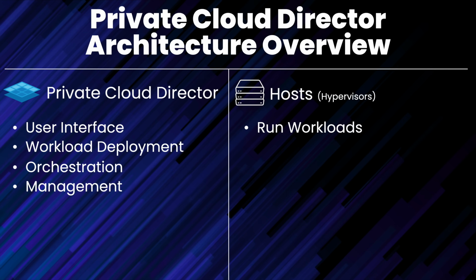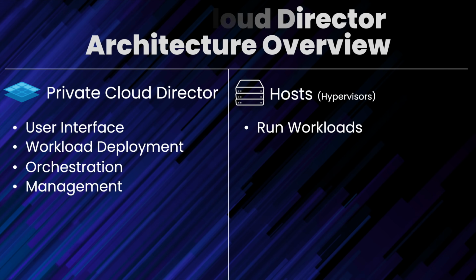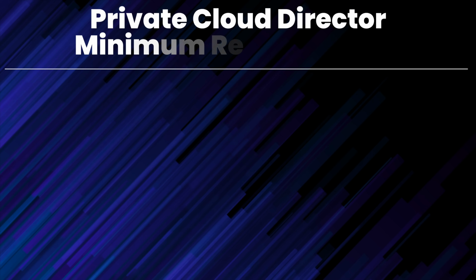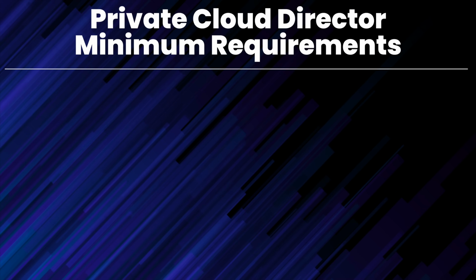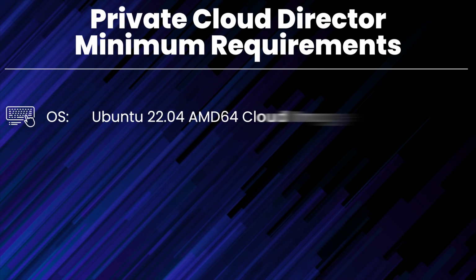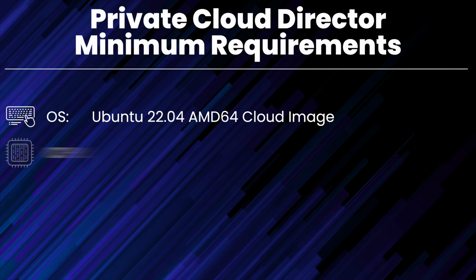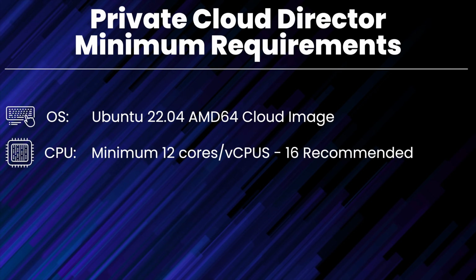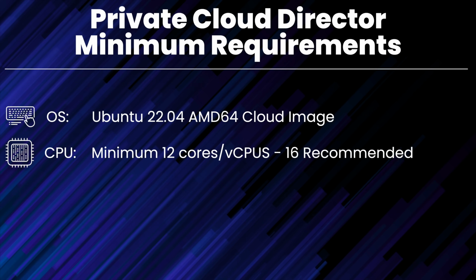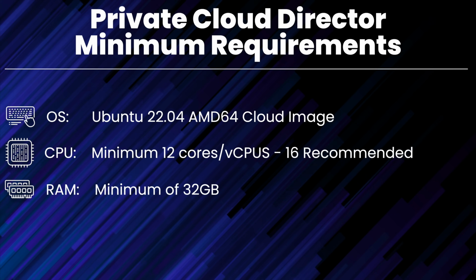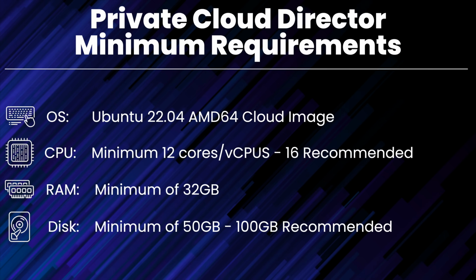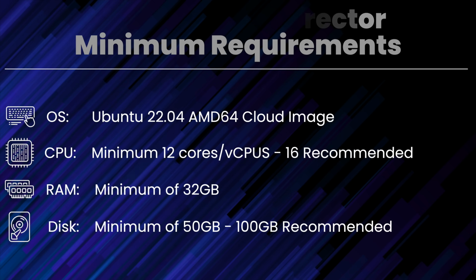Any number of these components can be physical or virtual, and how you choose to deploy them depends on your hardware and objectives. Let's get the minimum requirements out of the way for the Private Cloud Director first. The PCD requires a minimum of Ubuntu 22.04 on an AMD64 cloud image. You'll need a minimum of 12 CPUs or cores for PCD with a recommended amount of 16. PCD requires 32 GB of RAM to function properly. And PCD requires 50 GB of local storage with 100 GB being recommended.